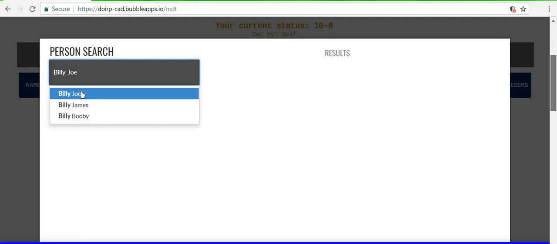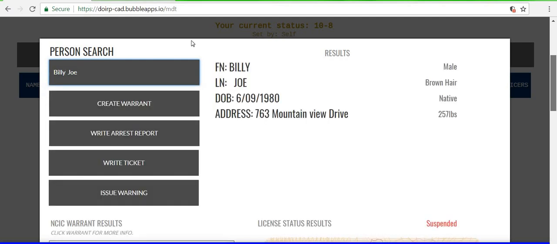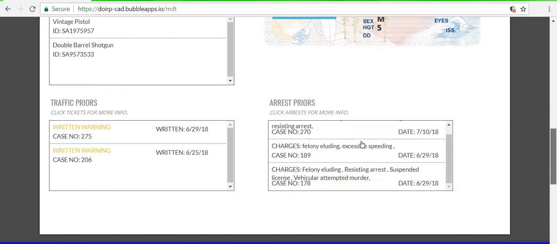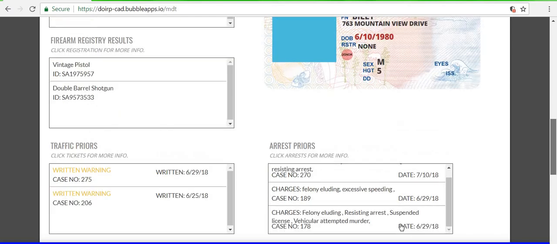I'm just going to do Billy Joe because he was the first one that showed up for me, and I believe that is actually my Civ character when I go on Code Zeros. Alright, so you'll see that his license is suspended. He should have a profile picture right here, which this guy did not. Written warnings, arrest reports. This guy's been arrested many times.